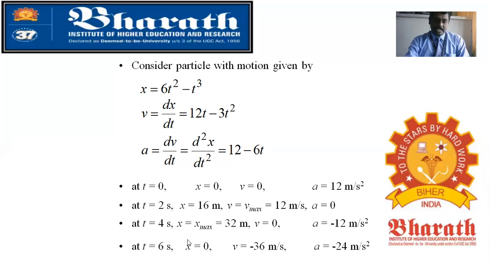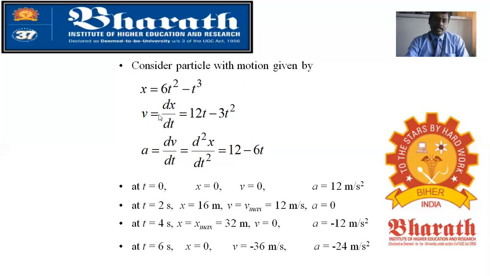At 6 seconds you will get 0. You can see x max is 32 and v max is 12. By substitution, on the respective x function, v function and a function, you put the respective t value and you get the results.